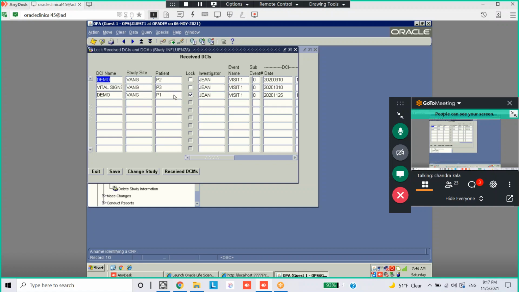It is still showing locked only. That means once locked, it can't be unlocked, but you will have access. Okay, so this is what freezing and locking is. You can exit.